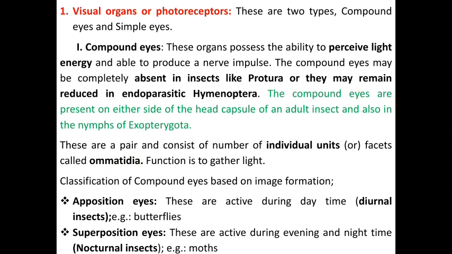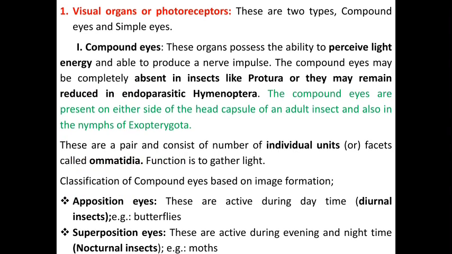These are paired in structure and consist of a number of individual units, and those units are called ommatidia. The function of the ommatidia is to gather the light. These compound eyes are again classified on the basis of image formation into two types. The first one is apposition eyes and the second one is superposition eyes.